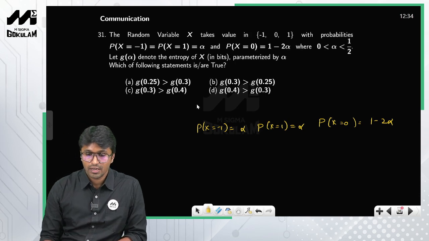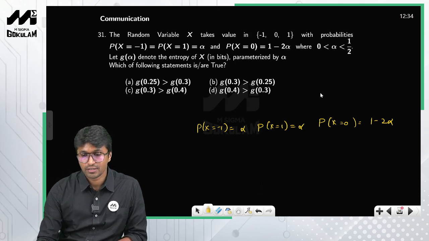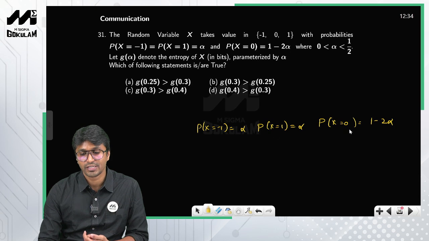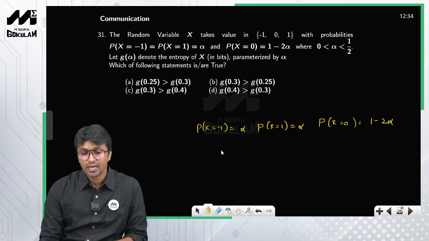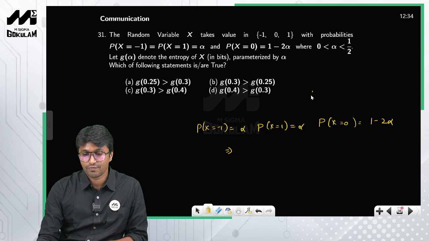So listen, we already know that the entropy will be maximum when the symbols are equiprobable, right? You have 3 symbols, and obviously if they are equiprobable, that is if the value of alpha is equal to 1 by 3, right? So this is 1 by 3, this is 1 by 3, obviously 1 minus 2 into 1 by 3 is nothing but 1 by 3, right?